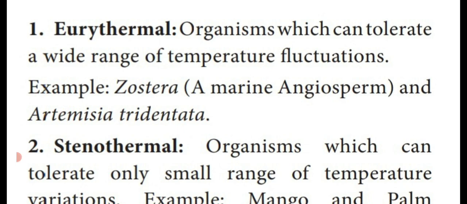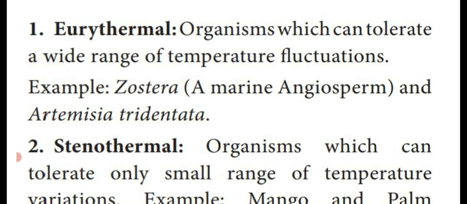Eurythermal means organism can tolerate a wide range of temperature fluctuation, that is variation in temperature, which occurs in the wide range. Some organisms can tolerate this range of temperature fluctuation, that is known as eurythermal.